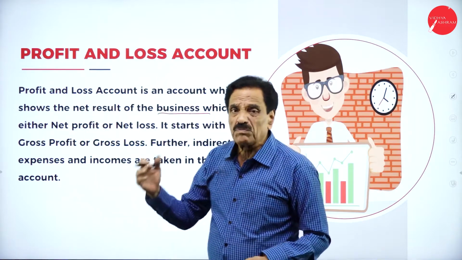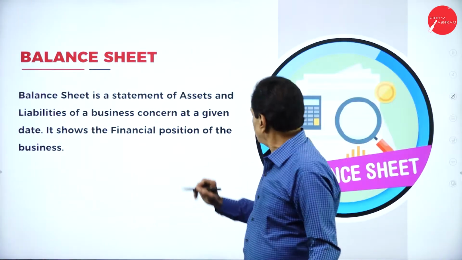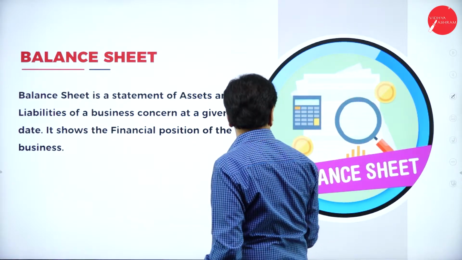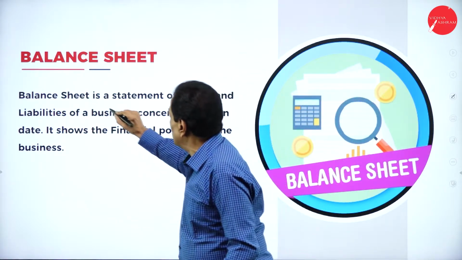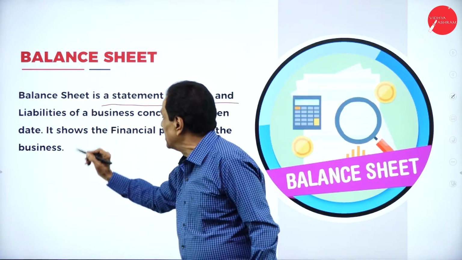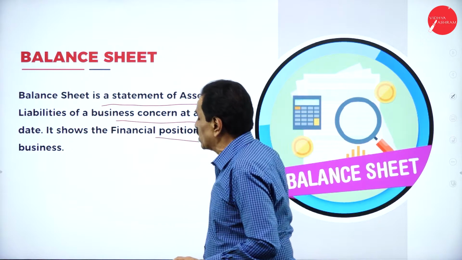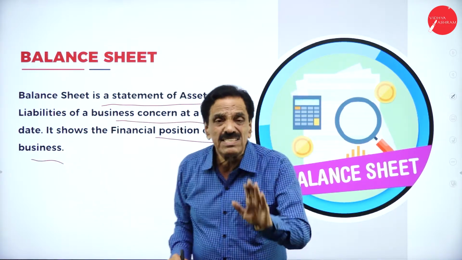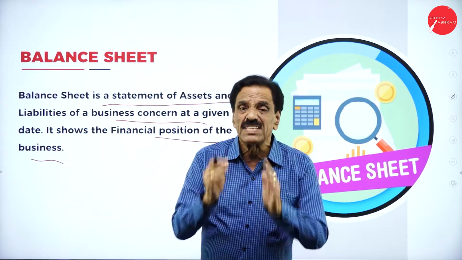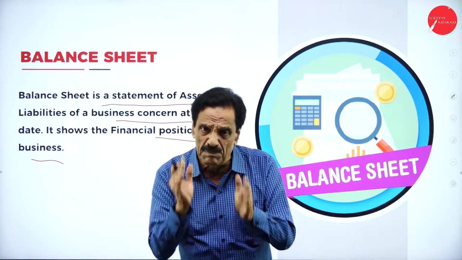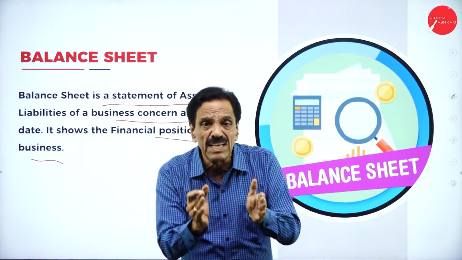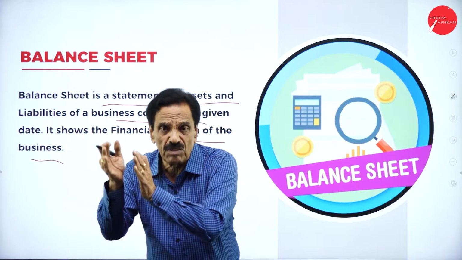Then next we are going to prepare the balance sheet. We are going to prepare a balance sheet now. Balance sheet is a statement of assets and liability of the business at a given date. It shows the final position of the business. Balance sheet is not an account. It is a statement of assets and liability which shows the final financial position of the business.